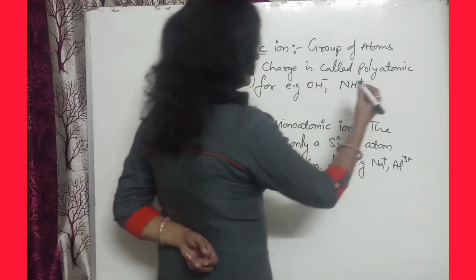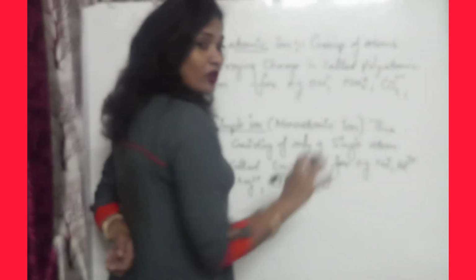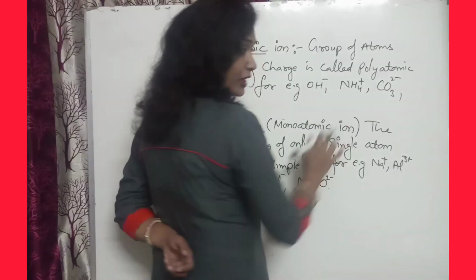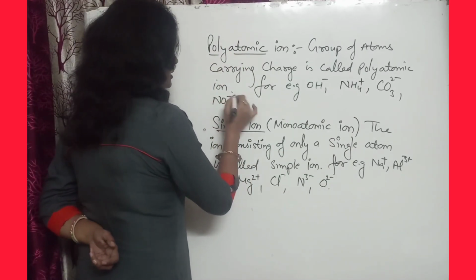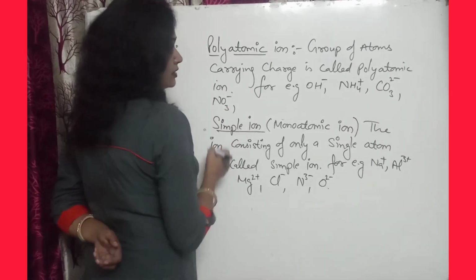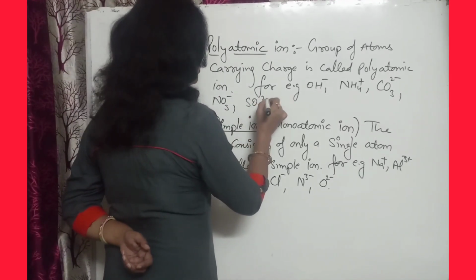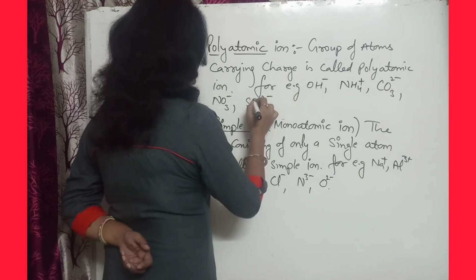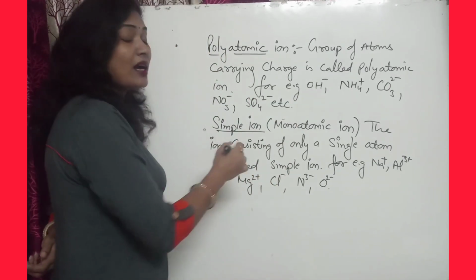Next you can write CO3 2 negative, where carbon is present and oxygen is present, so carbonate ion. Then NO3 negative, nitrate ion. After that SO4 2 negative, sulfate ion, and so on. So these are the polyatomic ions.